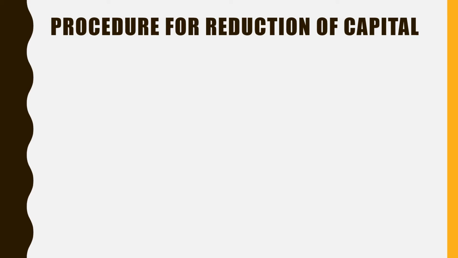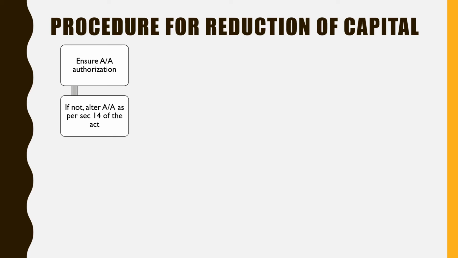Let us see what the other procedures for capital reduction are. First of all, before reducing the capital, the company needs to ensure that the articles of association authorize such capital reduction. Now, sometimes the articles may not include this provision.